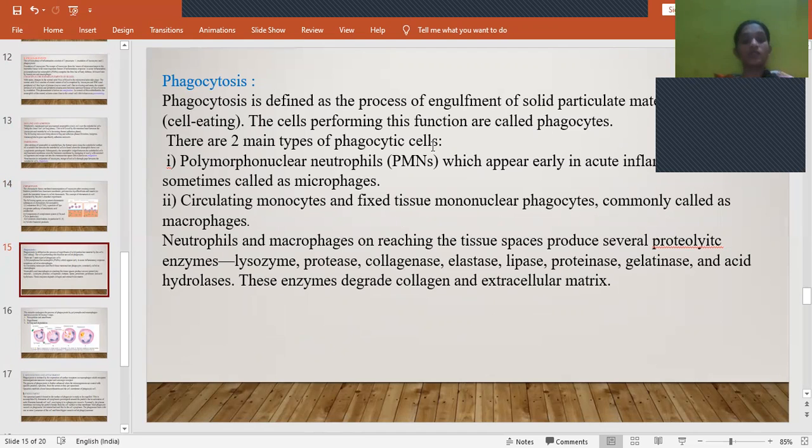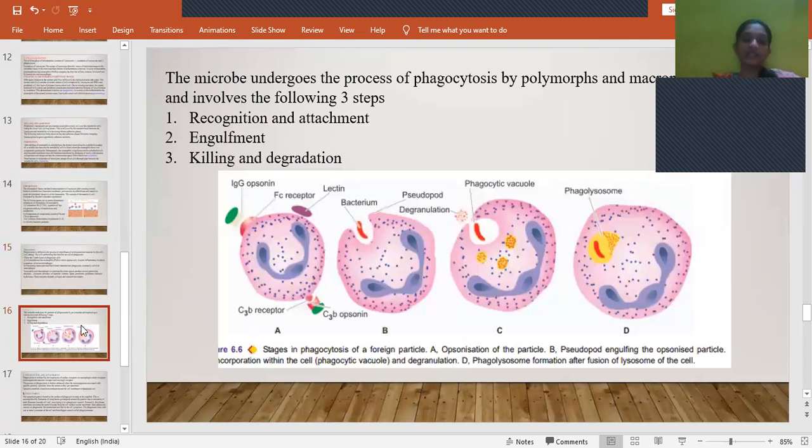It involves two kinds of cells: polymorphonuclear neutrophils, which are microphages, and macrophages are also involved. When these neutrophils and macrophages reach the tissue space, they will release certain proteolytic enzymes which cause damage of this endothelial lining by degrading the collagen and the extracellular matrix. So if you see this, phagocytosis involves three steps.